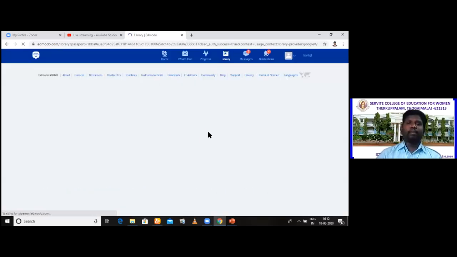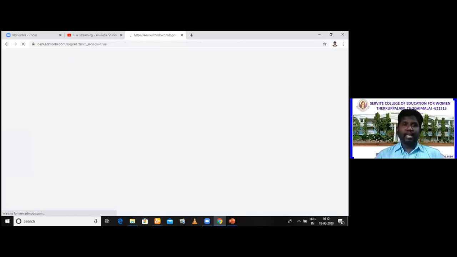Now look at the process. My library file is here. Now there is a small problem with the network. So see here, the library comes and goes. So once again, I shall log out and log in again. See, when you have a network problem, please refresh it and log in again.